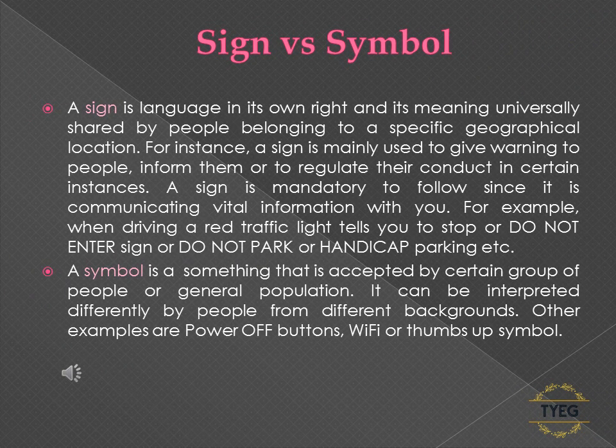Sign versus symbol. A sign is language in its own right and its meaning is universally shared by people belonging to a specific geographical location. For instance, a sign is mainly used to give warning to people, inform them, or to regulate their conduct in certain instances. A sign is mandatory to follow since it is communicating vital information. For example, when driving, a red traffic light tells you to stop, or a do not enter sign, or do not park, or handicap parking, etc.